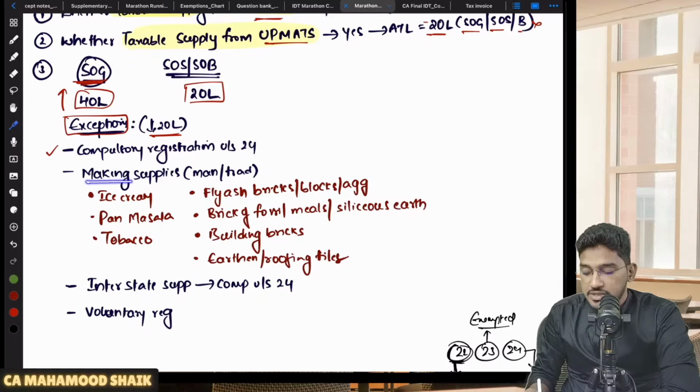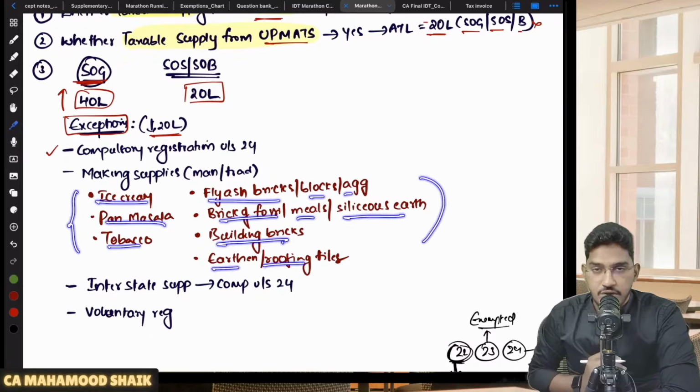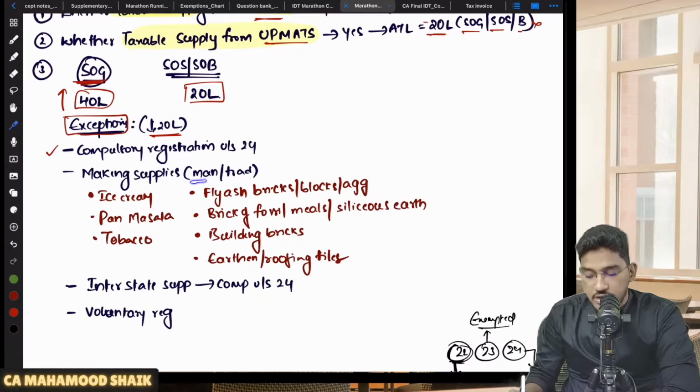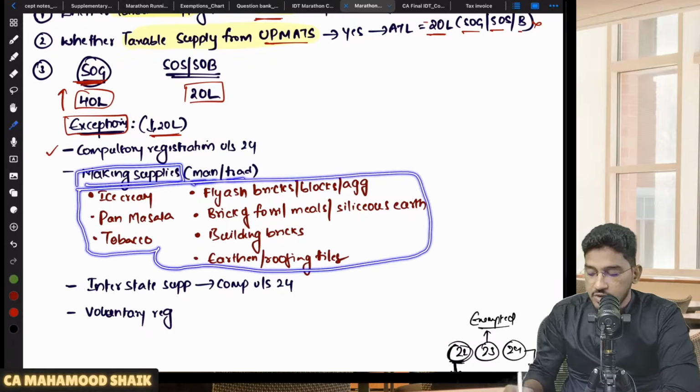Similarly, if you are a person engaged in making supplies, so they use the phrase here, a person engaged in making supplies. When I say making supplies, it could be either manufacturing or trading. So if you are a person engaged in making supplies of what, sir? These specified products. What are they? Ice cream, pan masala, tobacco and tobacco products, fly ash bricks, blocks or aggregate, bricks of fossil meals or siliceous earth, building bricks, earthen or roofing tiles. Sir, I am not manufacturing, I am only doing trading. Yes, still. If you are engaged in making supplies of any of these 7 products, then you become ineligible for the enhanced threshold limit of 40. Your applicable threshold limit will get reduced to 20 lakh rupees only.